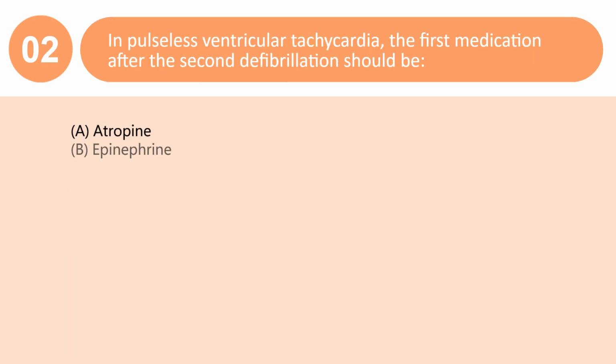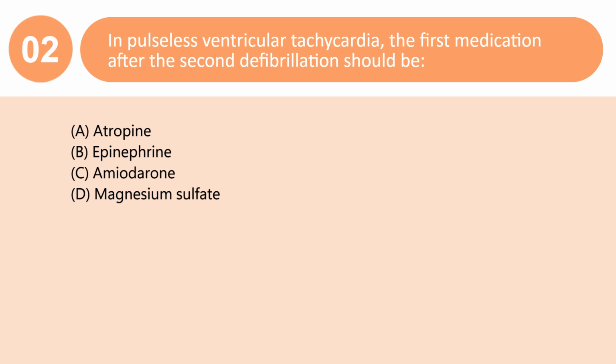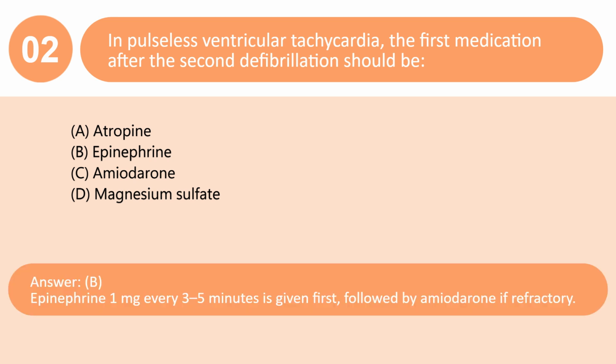In pulseless ventricular tachycardia, the first medication after the second defibrillation should be: A. Atropine. B. Epinephrine. C. Amiodarone. D. Magnesium sulfate. Answer: B. Epinephrine 1 mg every 3 to 5 minutes is given first, followed by amiodarone if refractory.